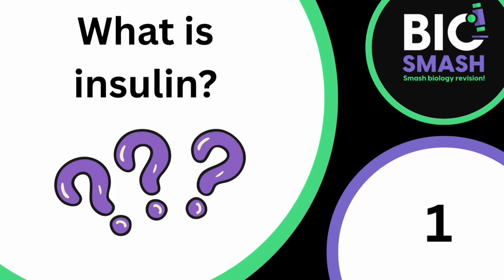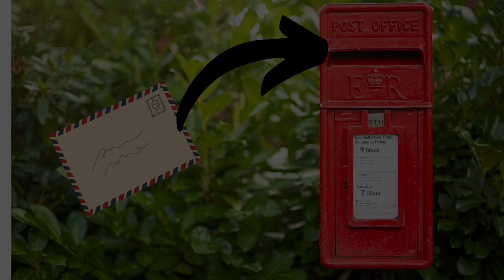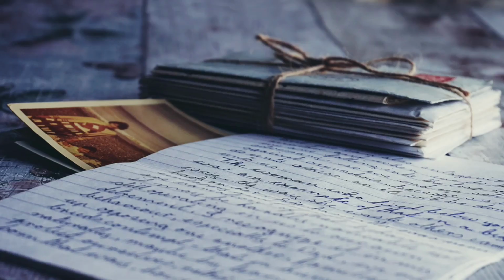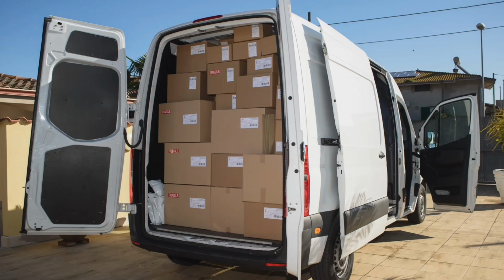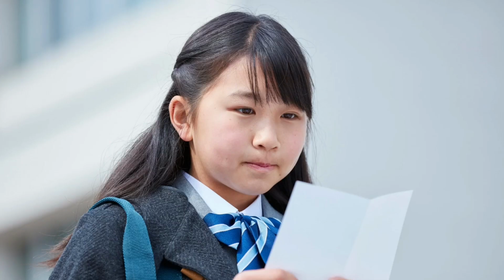In this first section, we'll look at what insulin is. You may already know that insulin is an example of a hormone. To understand how hormones work, it's helpful to think of what happens when you post a letter. For example, you could write your friend a letter containing a specific instruction. The letter gets picked up and transported around the city, and the letter is delivered at the target location. Hopefully, this means your friend can read the letter and act upon your instruction.